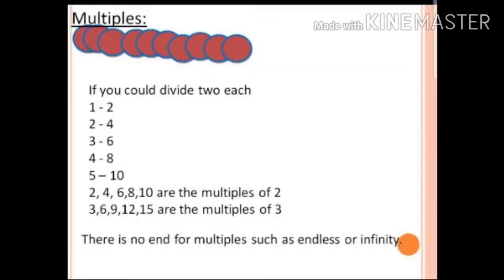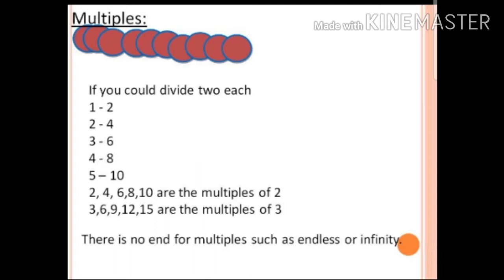Now we'll move on to the multiples. I have given small circles over here. There are 10 circles here. In these 10 circles, if you start grouping them by 2, can you divide them separately? First 2 becomes one group. Second 2 the second group. Third 2 will go to the third group. Last one, and we can divide the last piece. So how many groups can you get there children? 5 groups. In each group you will be having 2 balls.